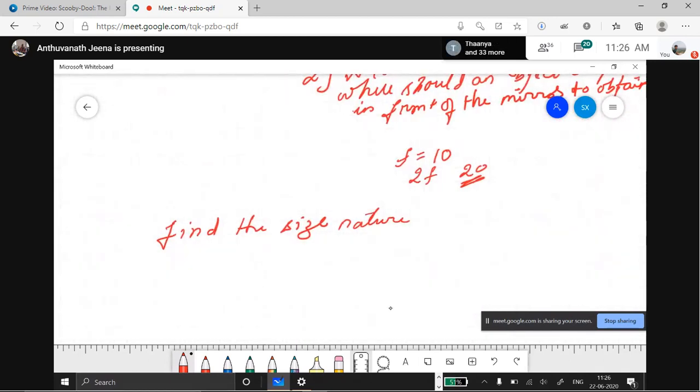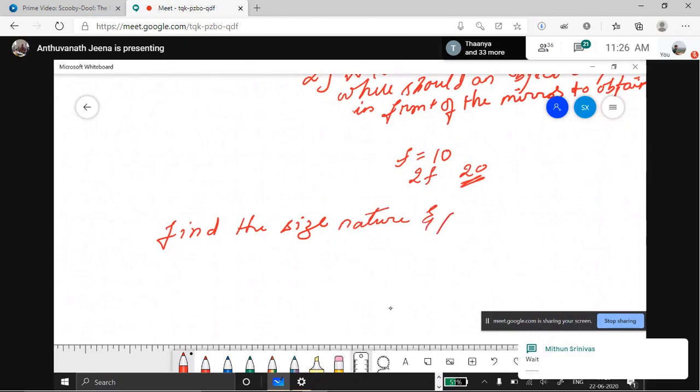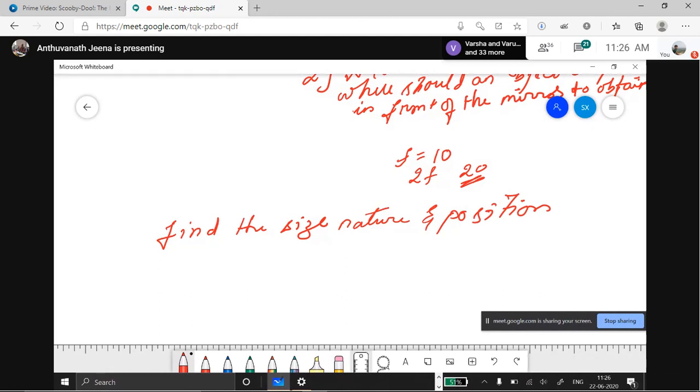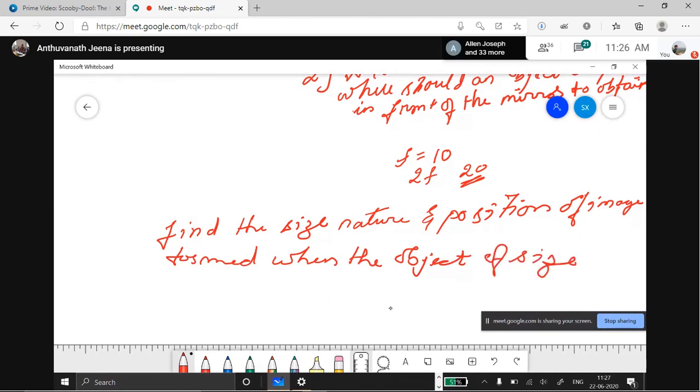Find the size, nature, and position of the image formed when the object of size 1 centimeter is placed at a distance of 15 centimeter.